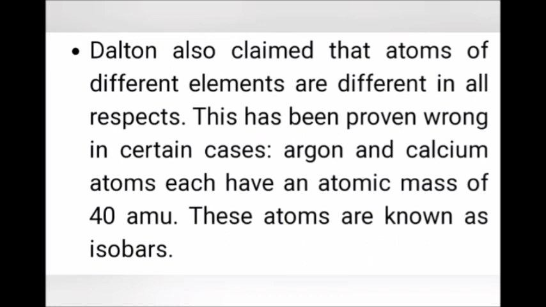The next postulate: atoms of different elements are different in all properties except atomic mass, and these are called isobars. For example, argon and calcium are atoms of different elements but both have the same atomic mass of 40. Different atoms having the same atomic mass are called isobars.